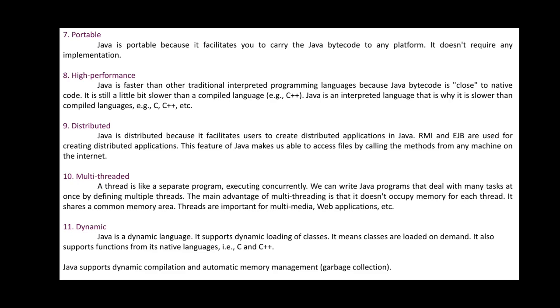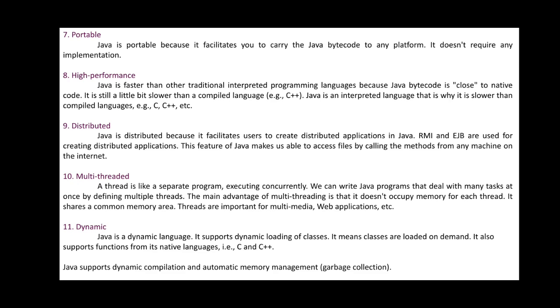So we can say that it is portable. Java is portable because it facilitates you to carry the Java bytecode to any platform. It doesn't require any implementation. Once you have executed the program on one PC, if the bytecode is ready, you can run that bytecode on any other PC where there is Java compatibility. So it is called portable. High performance: as compared to other programming languages like C and C++, Java is very high performing.